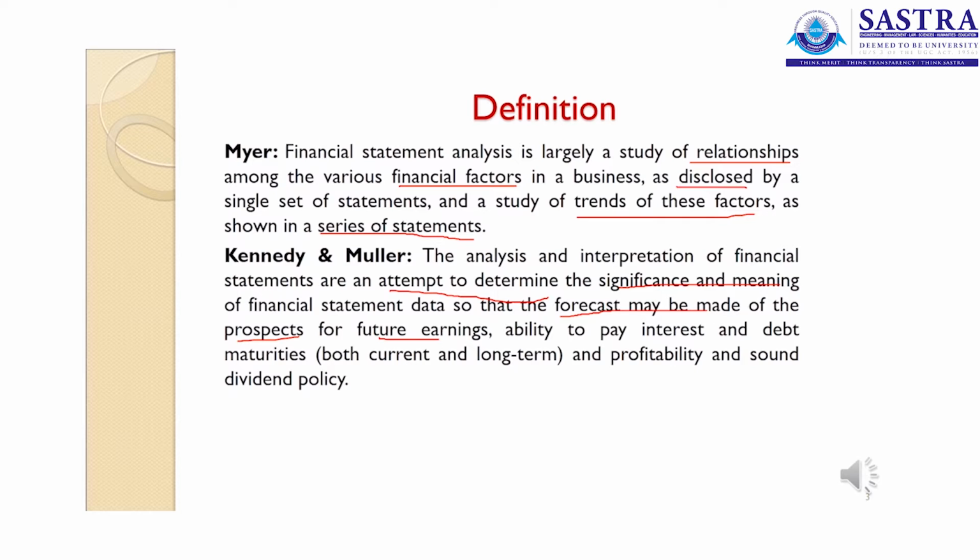Ability to pay interest and debt maturities. The level of profit you earn must decide the ability of the organization to pay the debt and to pay the interest on your debt. So the profitability of an organization must decide how many times the organization is able to cover its interest and its principal of long-term liabilities. It may be taken as both current and long-term. I have said it for long-term, but this applies to current liabilities also.